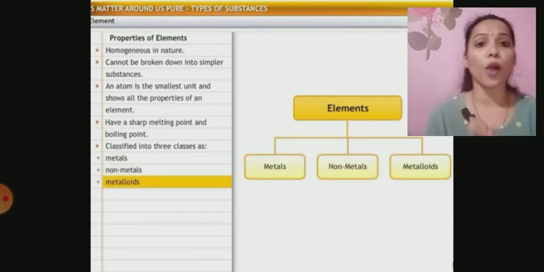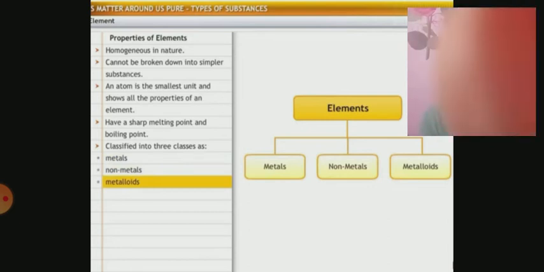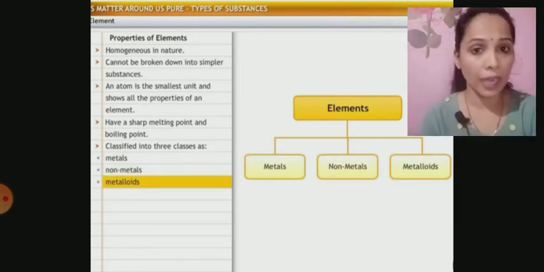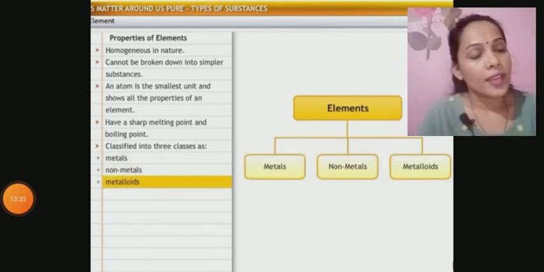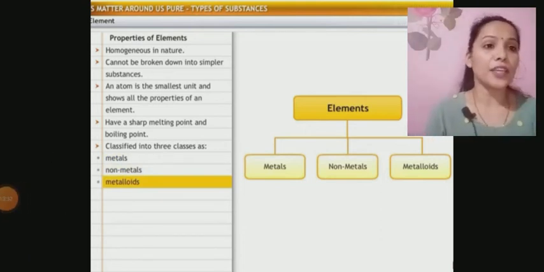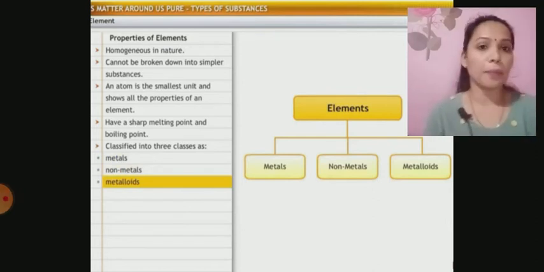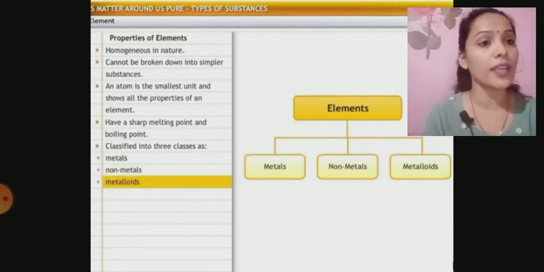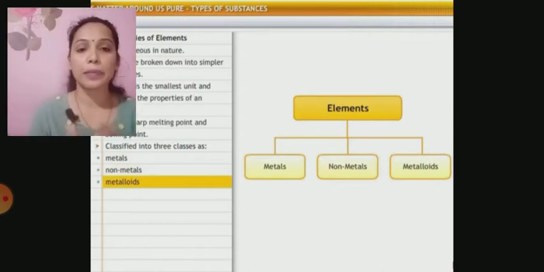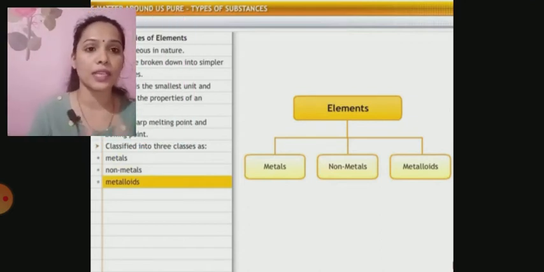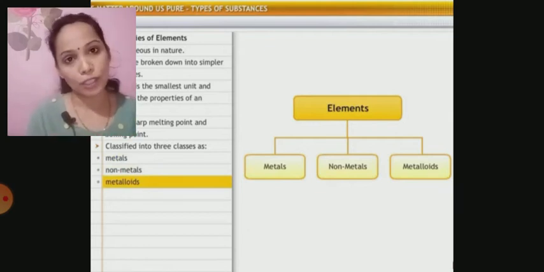Now, another important point, we know that elements are further divided into metals, non-metals and metalloids. This also I have already taught you in the previous sessions, isn't it? So, you can see the flow chart which shows that elements are further divided into metals, non-metals and metalloids.